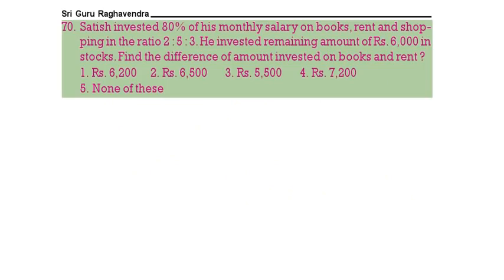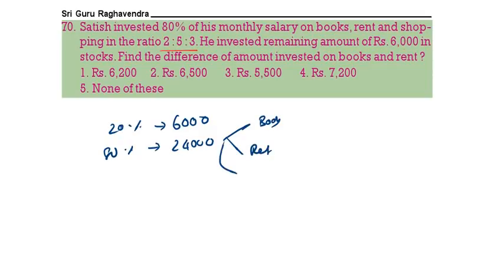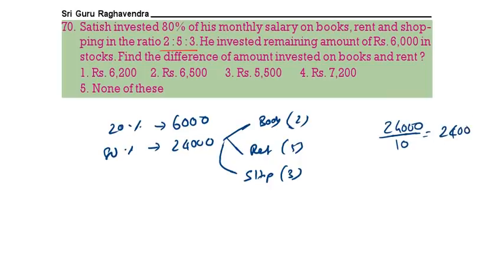Next. Satish invested 80% of the salary on books, rent and shopping in the ratio 2:5:3. Remaining is 6000. That means 20% is equal to 6000. Therefore 80% will be equal to 24,000. In this 24,000, books, rent, then shopping is 2:5:3. So therefore 24,000 by 10, that is 2400 each part.